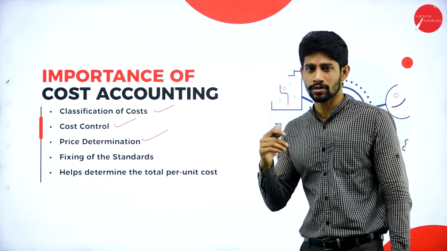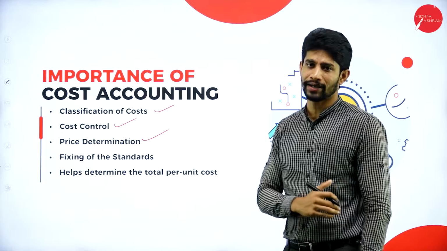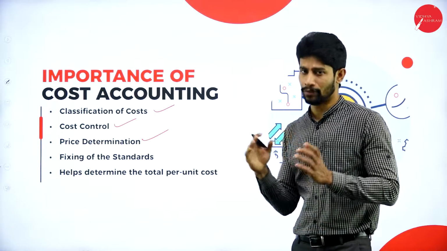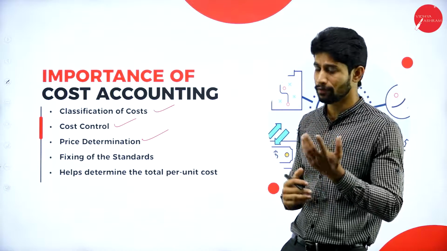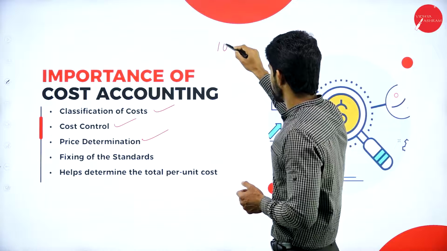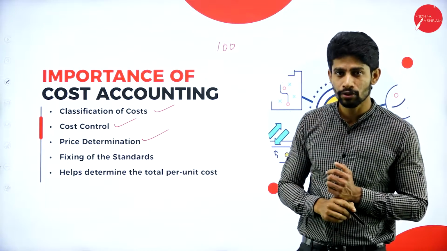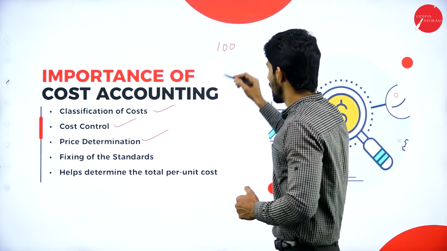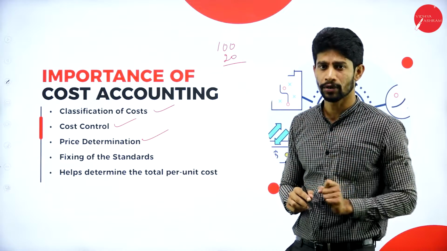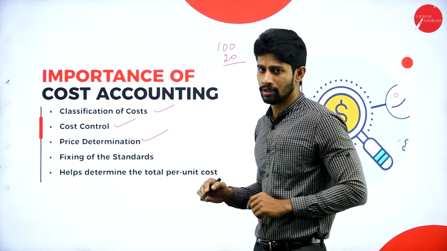If you maintain cost accounting, you can easily determine the price of a particular product. How can you determine the price of a product? For example, you'll get to know that you spent 100 rupees to produce a product, that is the cost, and you want 20 rupees profit.